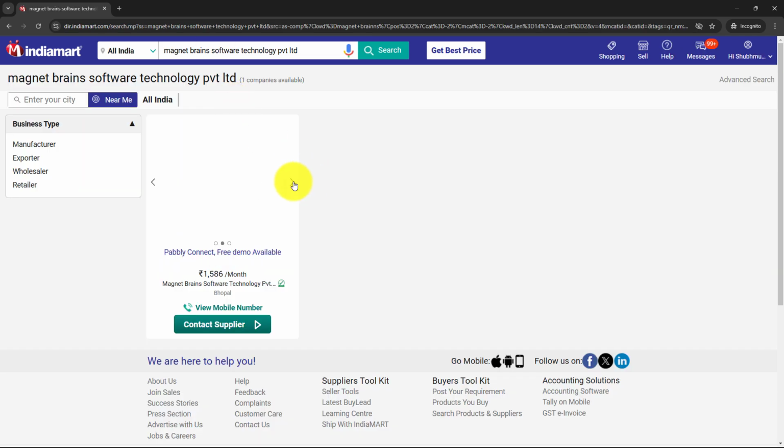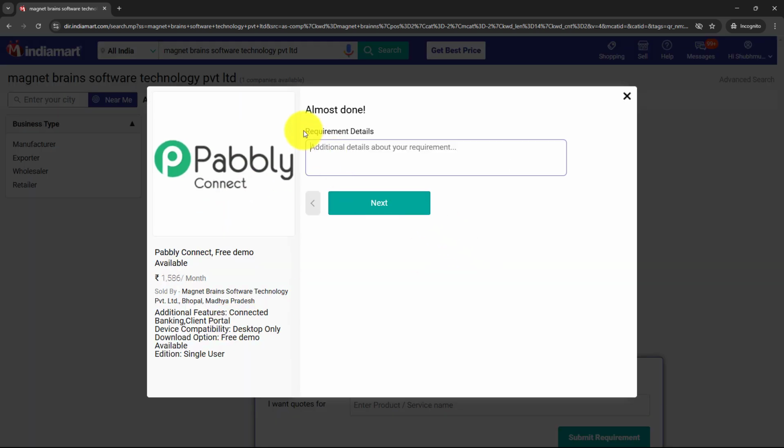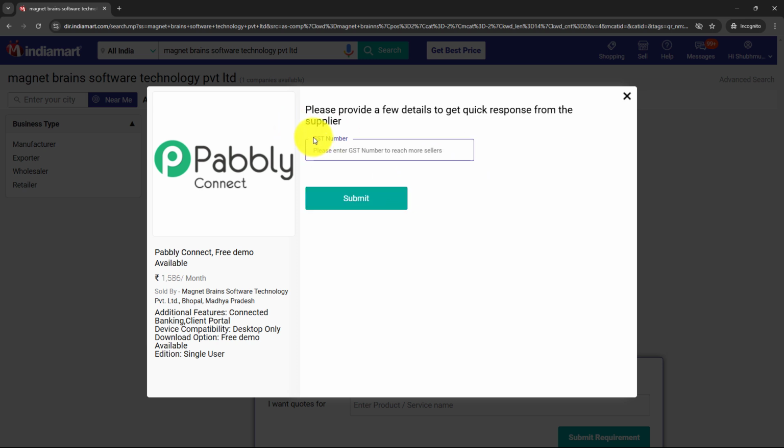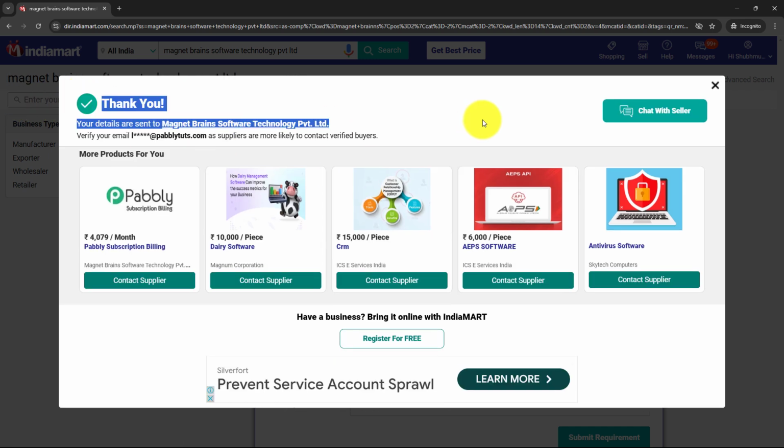After searching for my business, I simply have to click on contact supplier, and then in this box I need to enter my query. So here let's say my query is, hi, I'm interested in purchasing plywood. Could you provide details on the available type, size and pricing? Waiting for your reply. Thanks. Now I'm going to click on next, and as this is not a required field, I am going to click on submit.